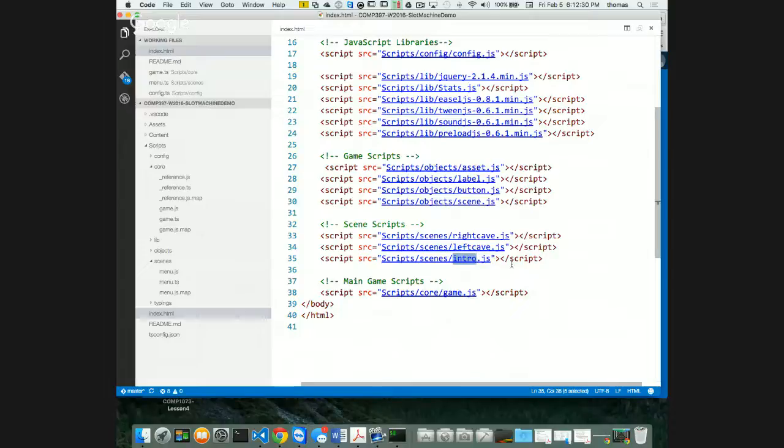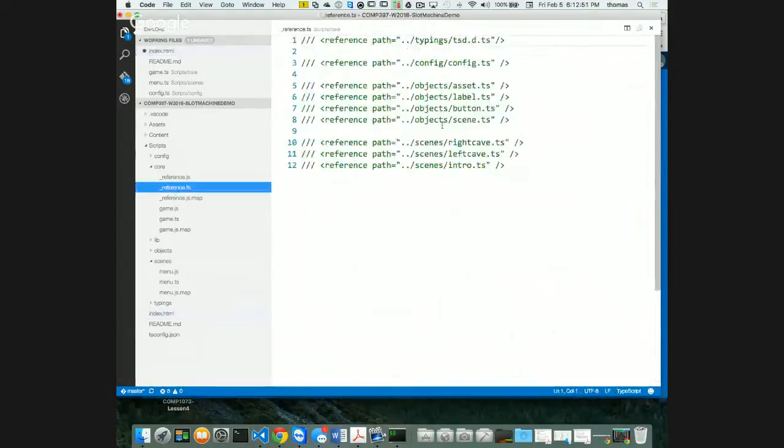I want my game over scene at the top, so game over is what it's going to be called. Then my slot machine, and then my intro or menu here. That's what it's going to be. Now, if this is the way it is, I've got to change my references, right? See where I'm going? I'm just changing everything.